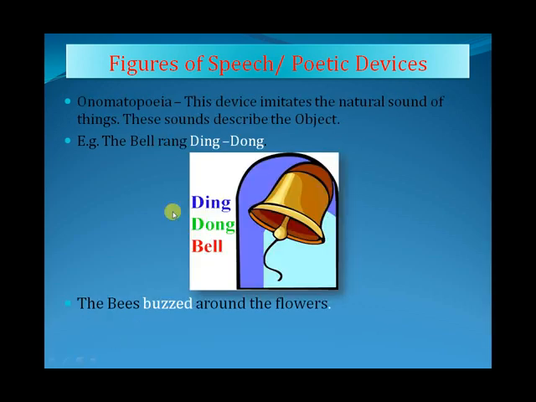Now the next one is onomatopoeia. This device imitates the natural sound of things. These sounds describe the object. Whatever sound is in the sentence, it is actually describing the sound of that object. For example, the bell rang, ding dong. So ding dong is the natural sound made by the bell. Next is the bees buzzed around the flowers. The buzzing is actually the sound of the bees.